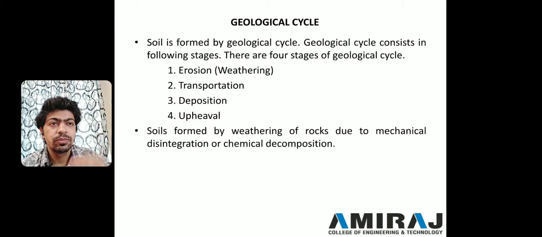As we have seen in our previous lectures, soil is formed by the geological cycle. There are four stages of the geological cycle: first was erosion, second was transportation, third was deposition, and fourth was upheaval. Soil is formed either by mechanical disintegration or chemical decomposition. This mechanical disintegration is known as physical weathering.